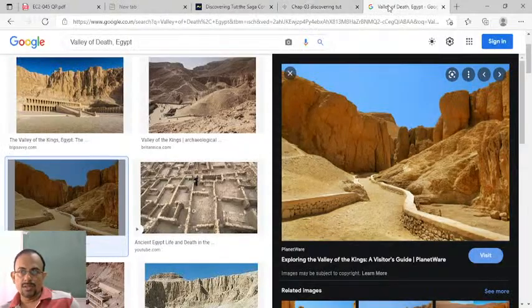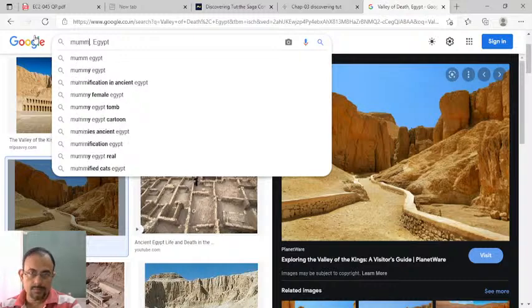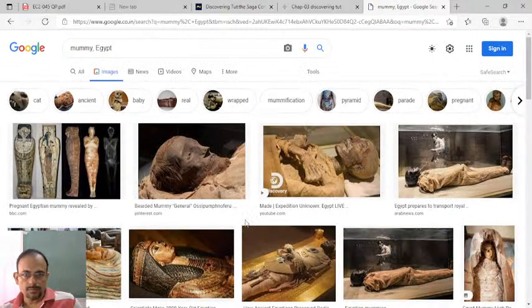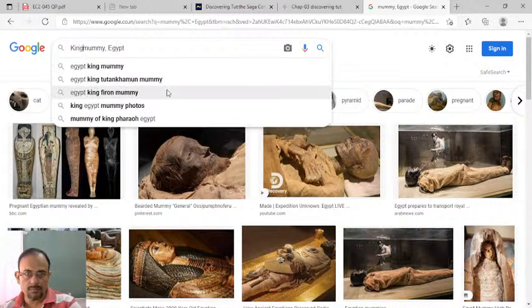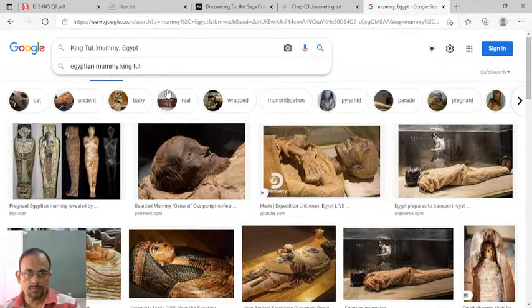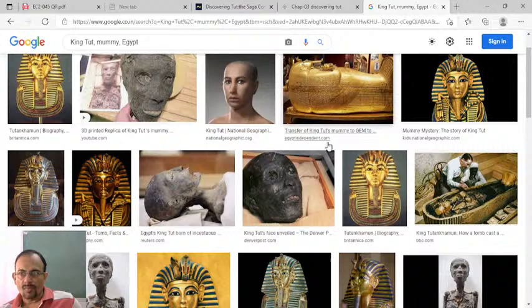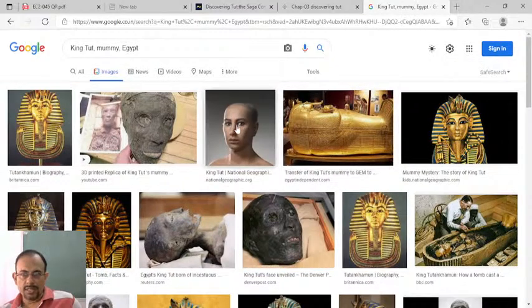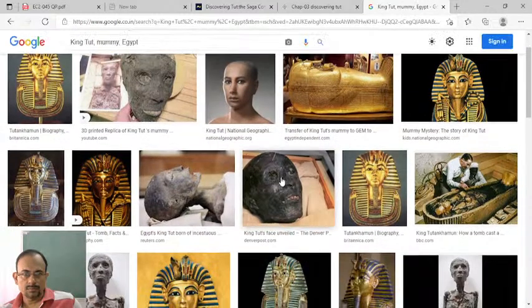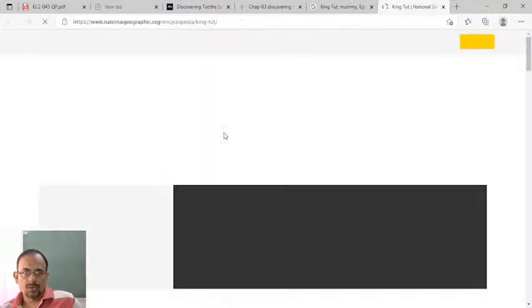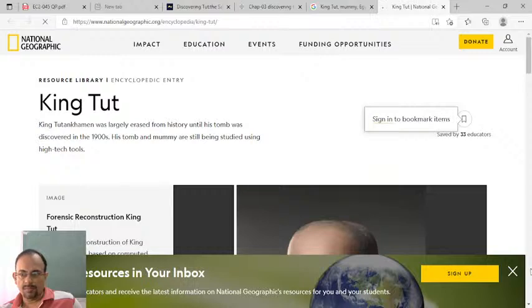So you see, I type here: King Tut. He was King Tut. There is a good article given on the National Geographic Channel, so you can read about him.